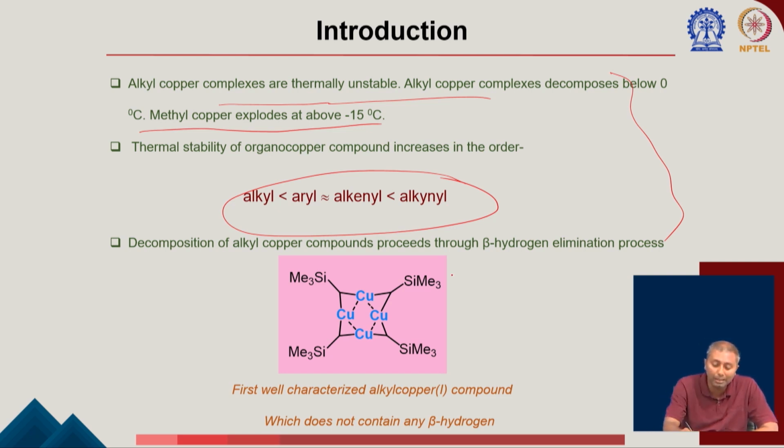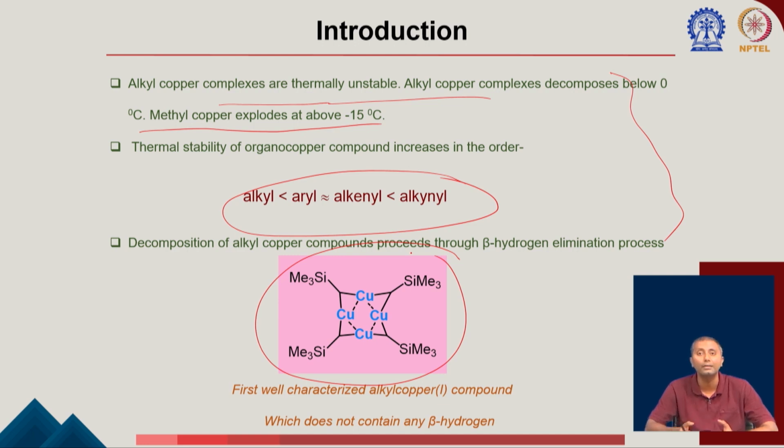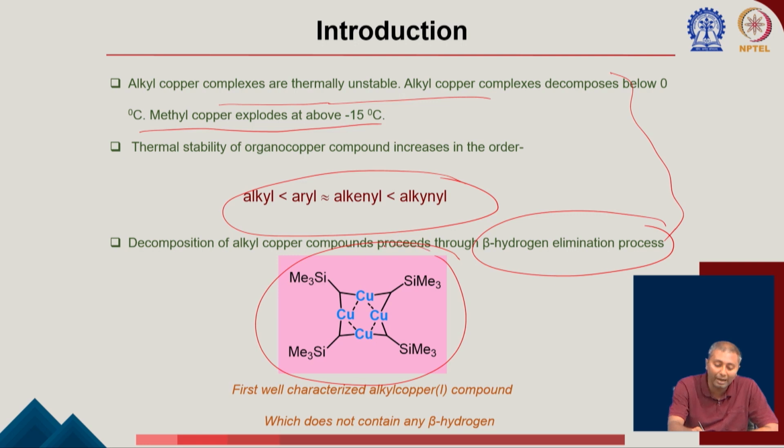So this is an example of an alkyl copper complex which is actually stable, because when the alkyl copper complex is getting decomposed, one of the mechanisms is that it goes through the beta hydride elimination process. So now in this type of compound, the beta hydride elimination is stopped, because it does not contain a beta hydrogen, so that's why this compound was well characterized. It's a well characterized alkyl copper complex.